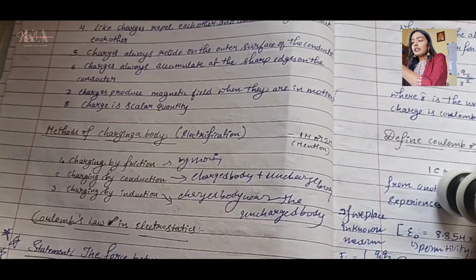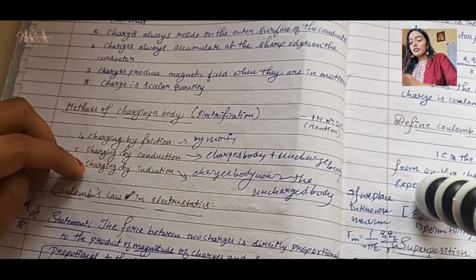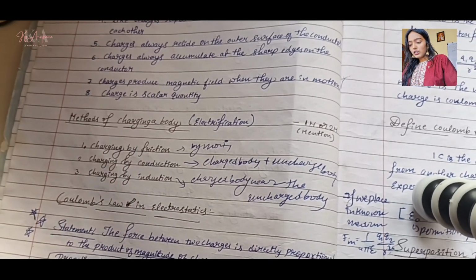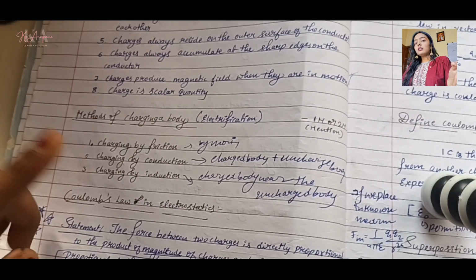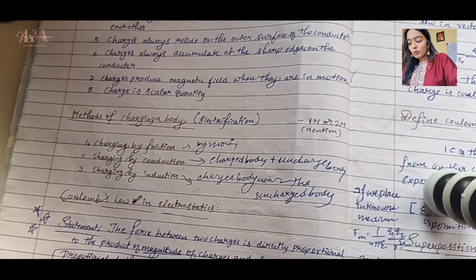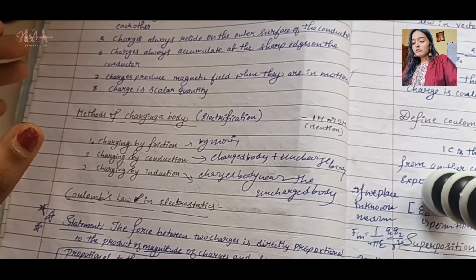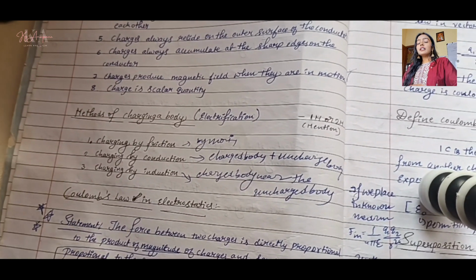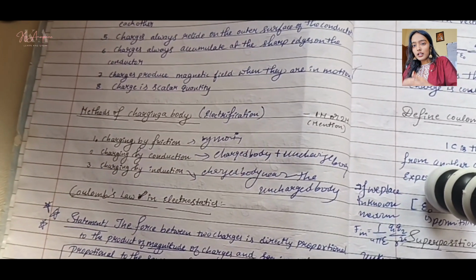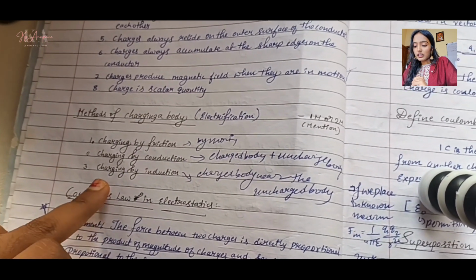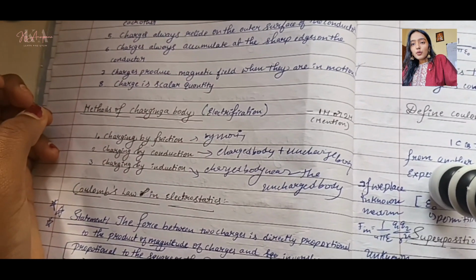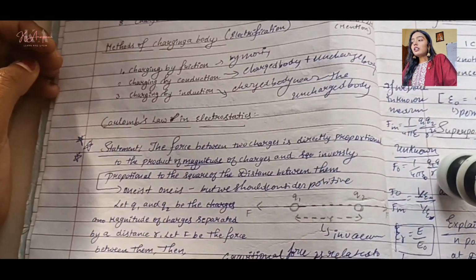What is friction? It is charging by rubbing or moving, as I have already written here. Charging by conduction means a charged body and an uncharged body are brought into contact, and then the charge gets passed on. Then we have charging by induction, where the charged body is just moved near the uncharged body without contact.